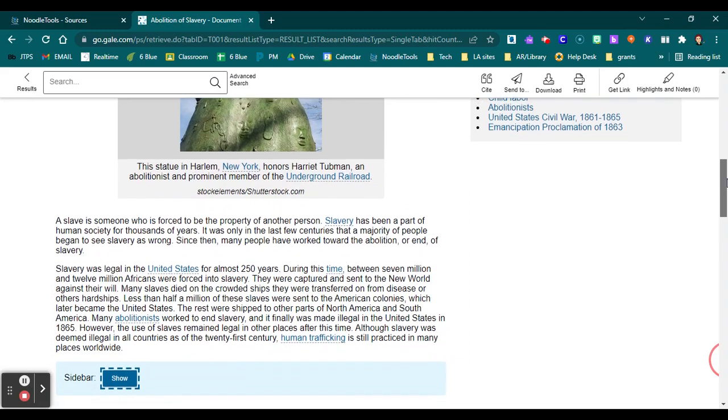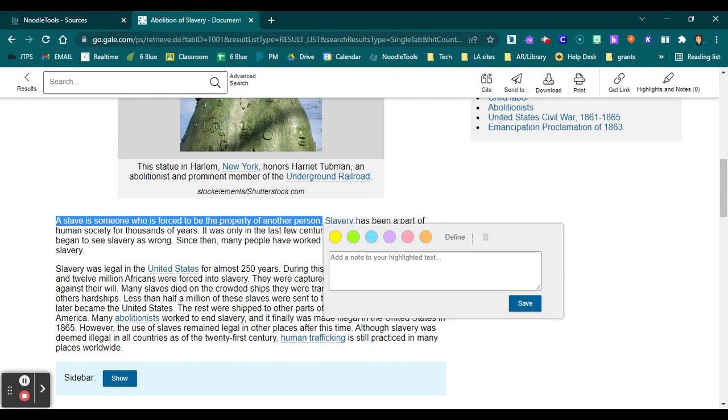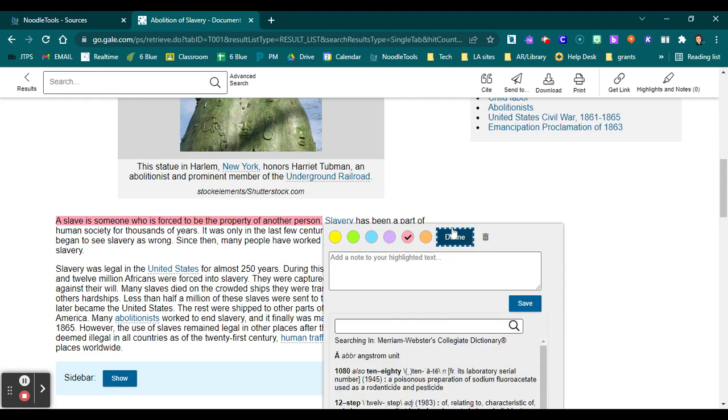As I'm reading, let's say that I want to highlight this sentence for some reason. There's something about it. Once I've selected it, you can see I can actually make an annotation here. I can highlight it in a specific color. I can click on it to look for one of the words. Maybe there's a word like the word property.